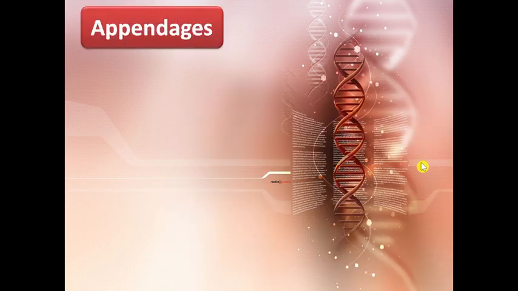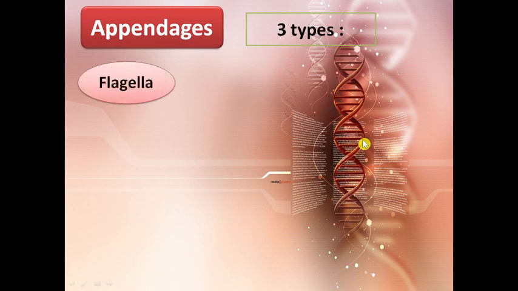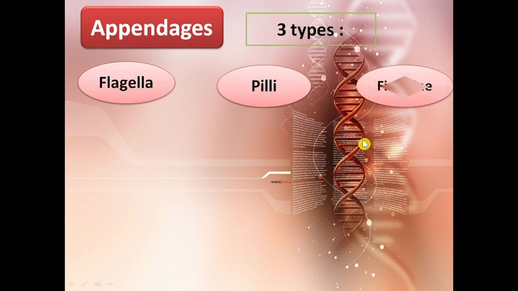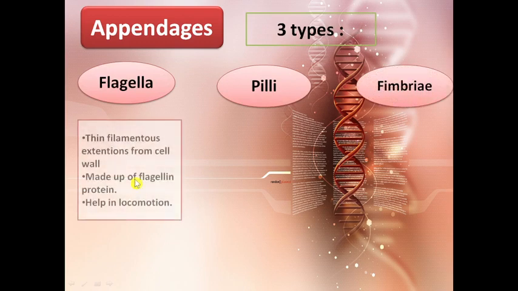Now further moving to the outside part of the prokaryotic cell, they have appendages. Generally three types of appendages are present: flagella, pili, and fimbriae. These flagella are thin filamentous extensions from the cell wall. They are made up of flagellin protein and they generally help in locomotion.